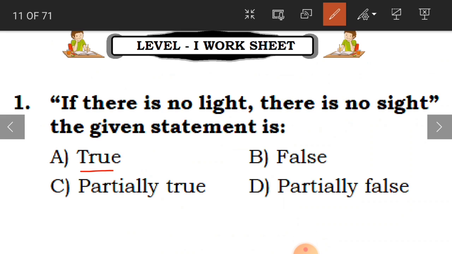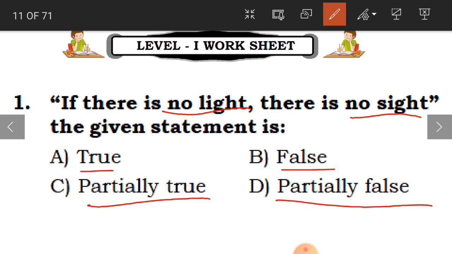Is it true, false, partially true or partially false? And what is the question? If there is no light, no sight. Is it true, children? Yes. So if there is no light, will you be able to see anything? No. So that is why this statement is true.